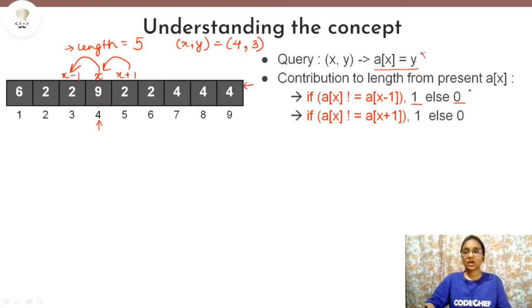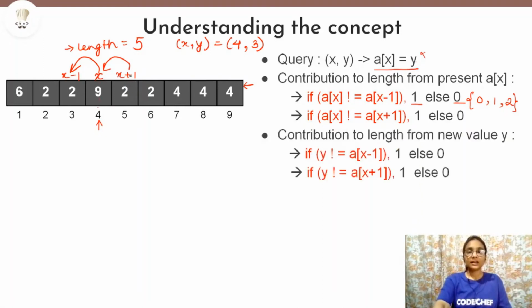So from both these contributions you can see that the contribution to the length of the longest good subsequence can be 0, it can be 1, or it can be 2, right? 0 means x minus 1, x and x plus 1 all are identical. 1 means any two of them are non-identical, or if both are non-identical.